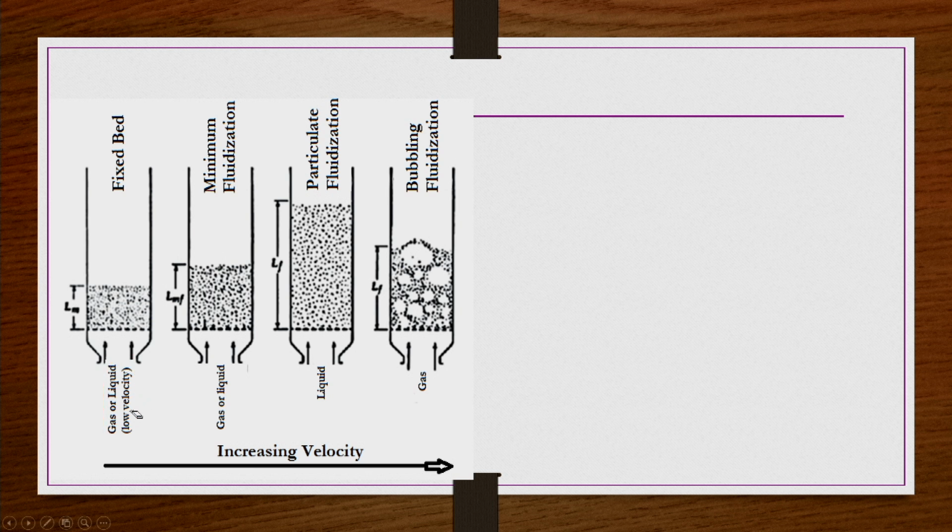So, now here what we are taking is increasing velocity in the x direction, shown here. What does it mean? Velocity increasing. That means in the first figure the velocity is low, but in the second figure the velocity is slightly higher than the first, then in the third figure the velocity is further higher, and in the fourth figure the velocity is going to be the highest amongst all four cases. That is what this arrow, increasing velocity, means.